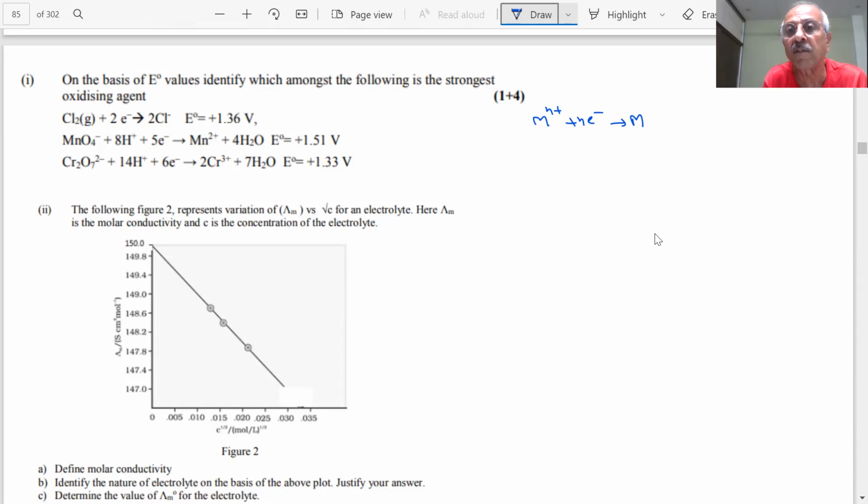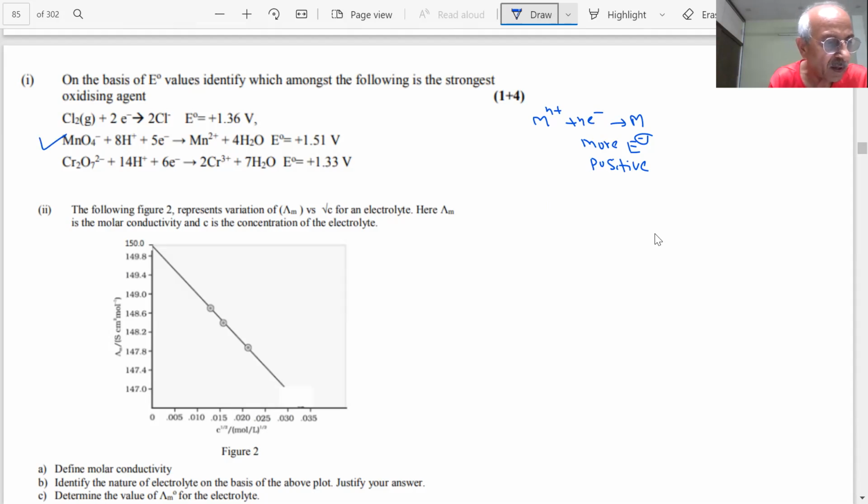So if more positive, it means more spontaneous in the forward direction, and therefore strongest oxidizing agent. Fluorine is the strongest oxidizing agent in the electrochemical series because the value of F2 is plus 3.05, the highest positive value. Which has the highest positive value in this? Plus 1.36, plus 1, which has the highest positive value.